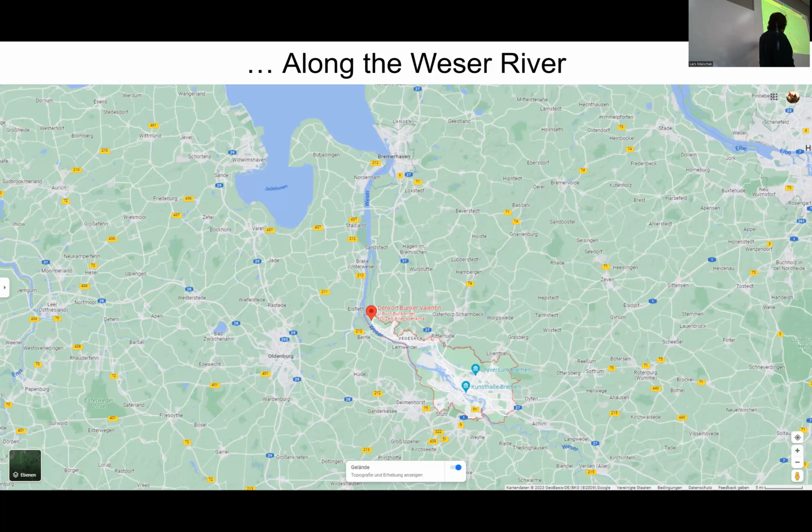This is another one that's going to become relevant for our story later. By now, the peat bogs are largely gone. But in places like these, you see here where it says Esterweger Dose, there are still these enormous areas left, now protected as national or natural parks of peat.